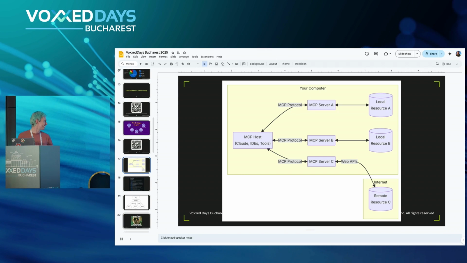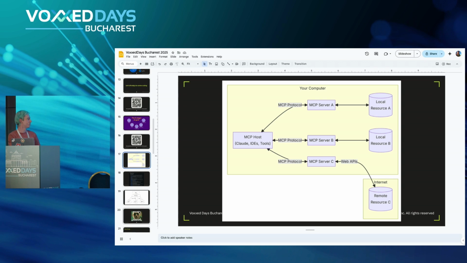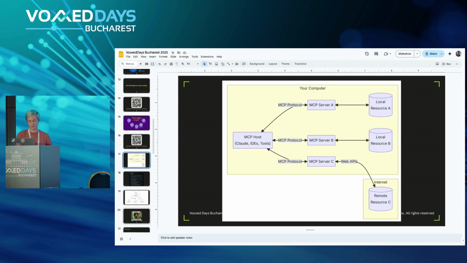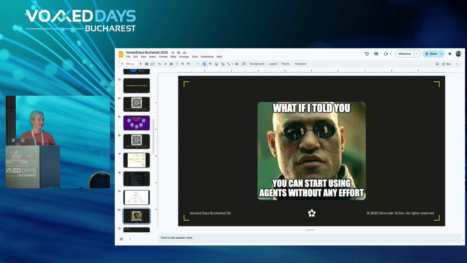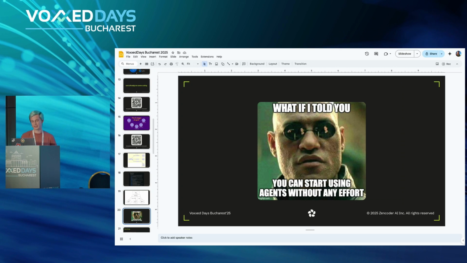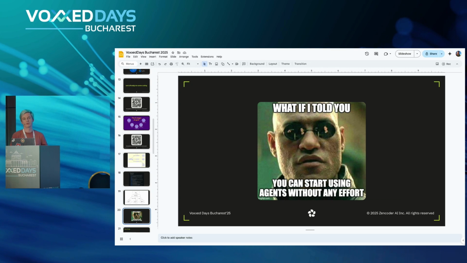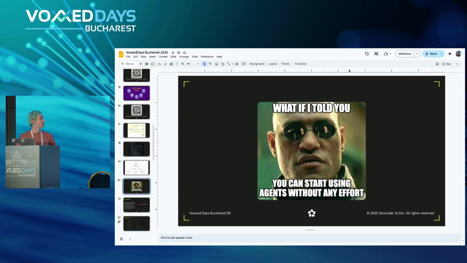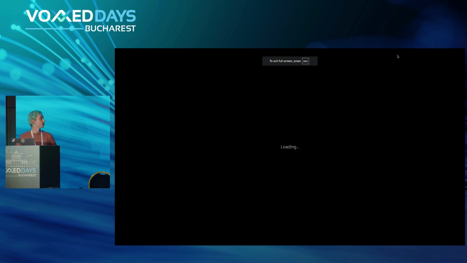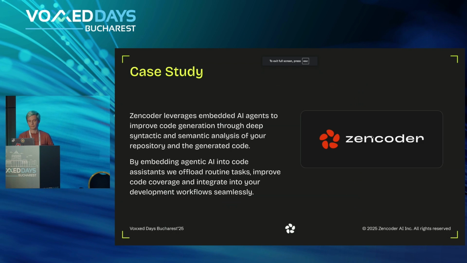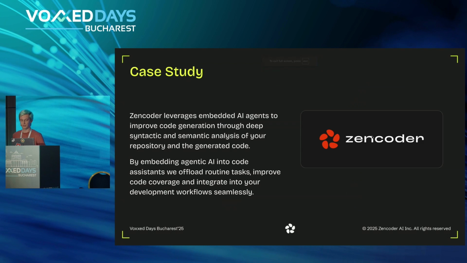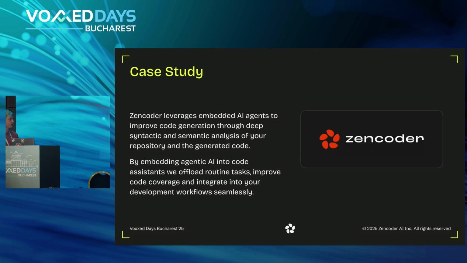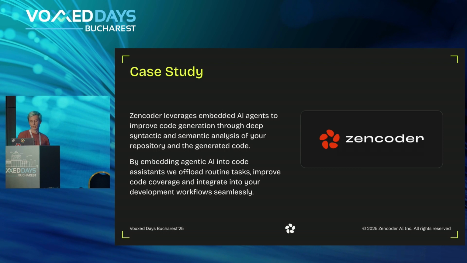We'll see. But basically, these all can be done manually, of course. But there is, of course, a better way. You don't need to spend all the time defining that yourself. And this is where we at Encoder come in. So basically, we are a coding assistant. We have a lot of engines which are integrated into your IDE.